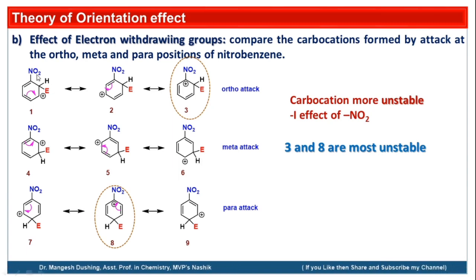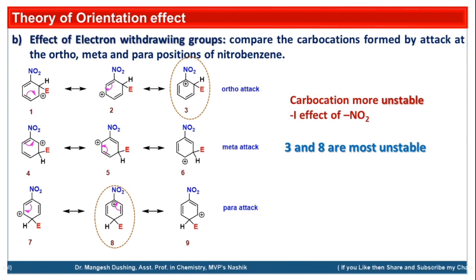That's why electron withdrawing substituents increase the meta attack of the electrophile, which ends with the meta substitution as a major product. So because these carbocations are more unstable, we'll get a meta substitution as a major product.